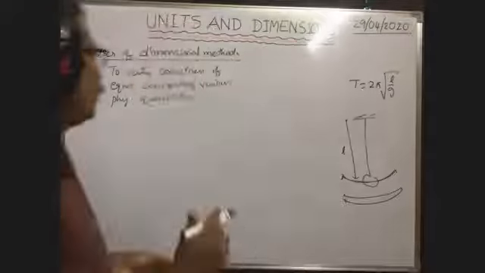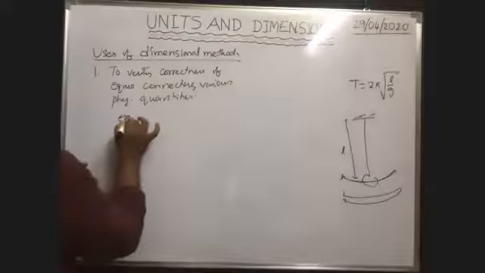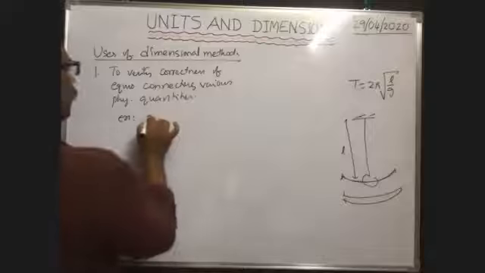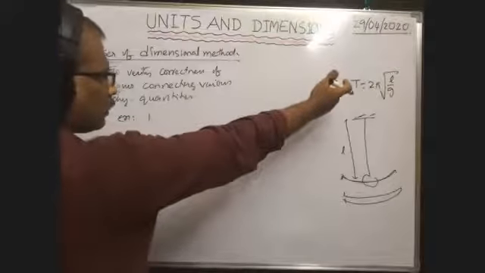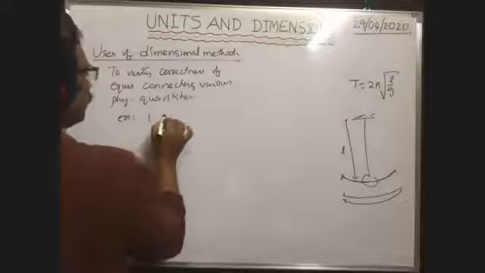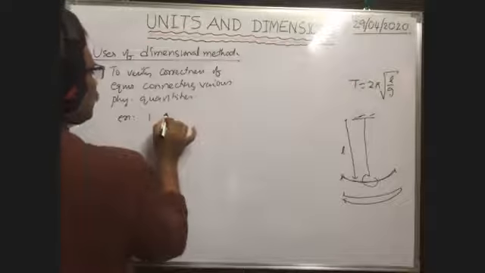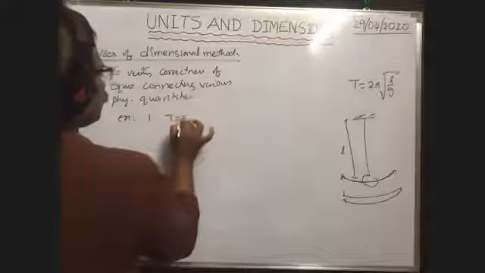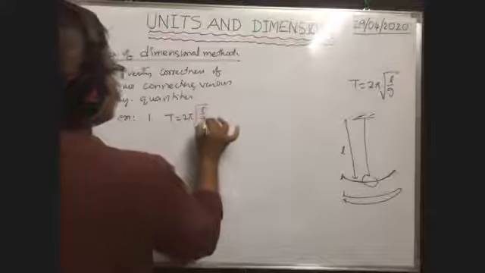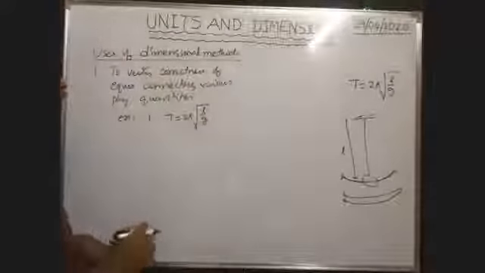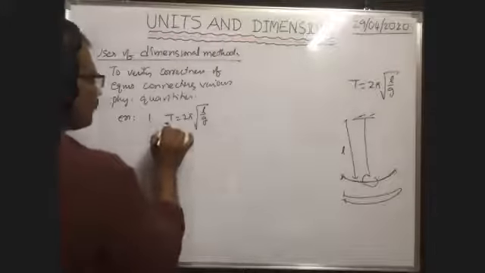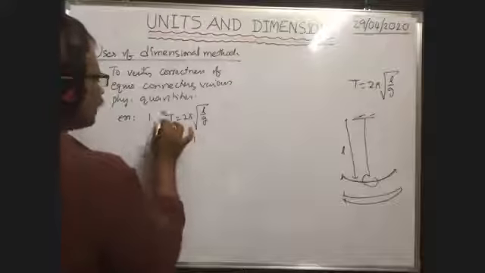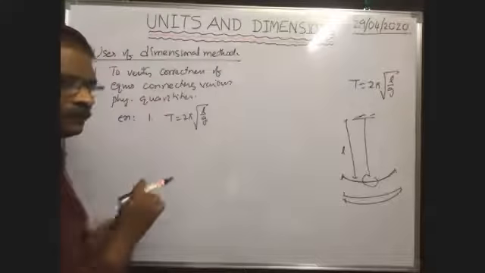Now we will check one example. Suppose you don't know that the time period of the simple pendulum is T = 2π√(L/g). On the left hand side, what is the dimensional formula of time period?